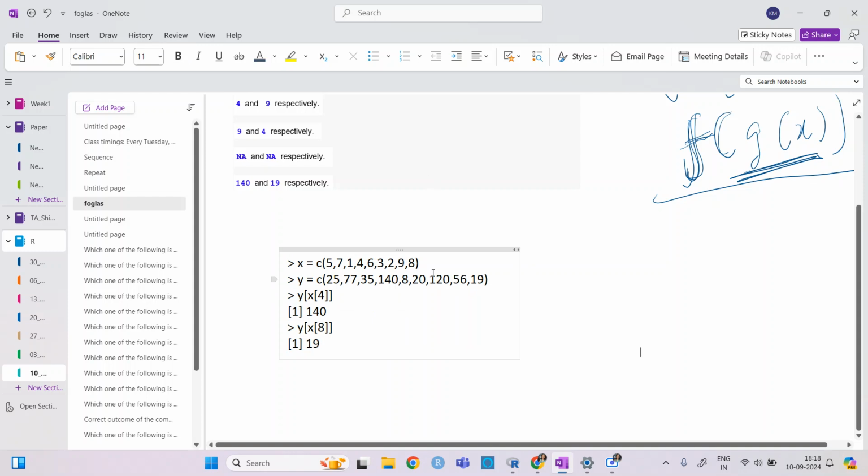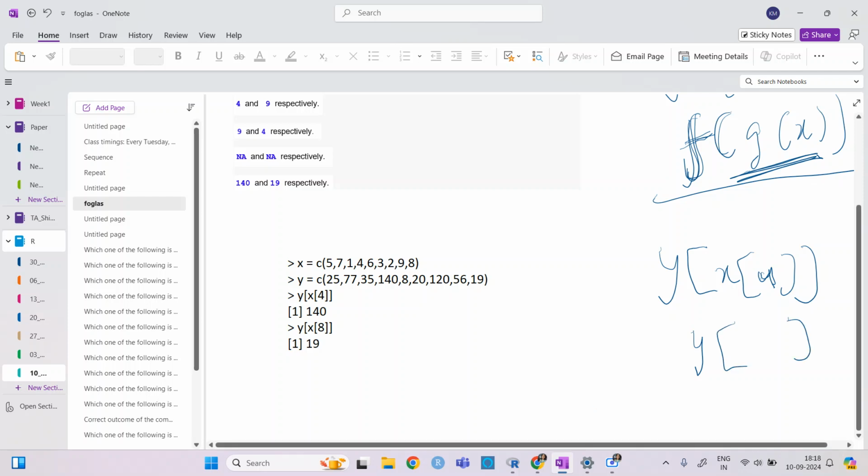So I have given x and y. So y of x 4 will be what? All you need to do is solve the inside one. So inside one, x 4 is basically 4. Right? So now we want y 4. So y 4 is 140. Y 4 is here 140.